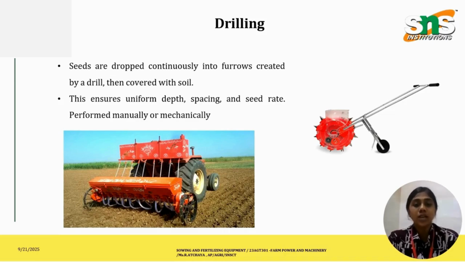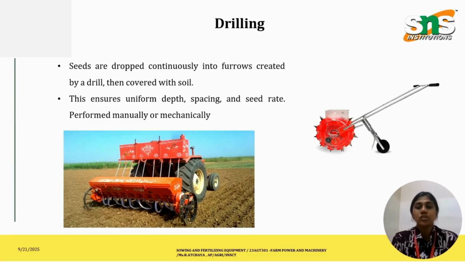The crops recommended are wheat, barley, soybean, gram and maize. The tools used are the hand pushed drill, tractor seed drill or zero till drill.